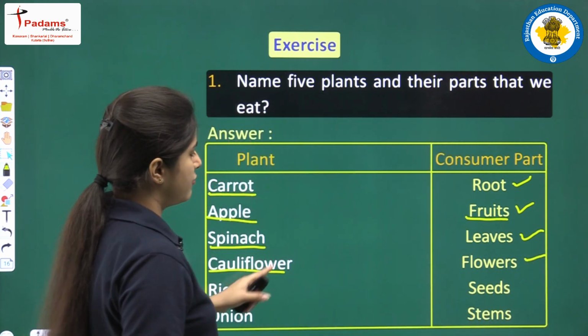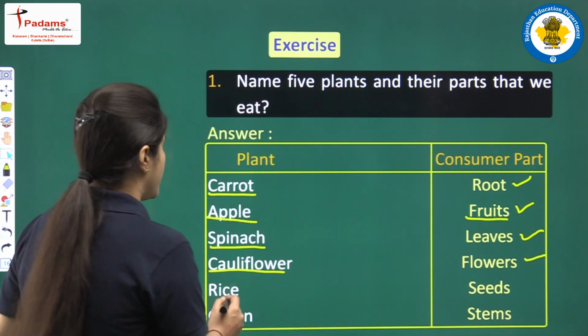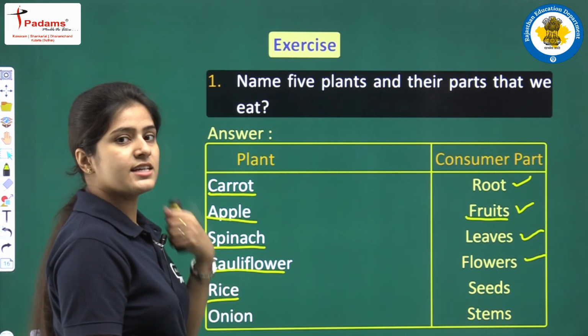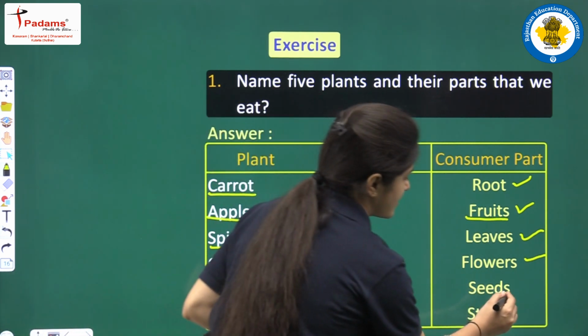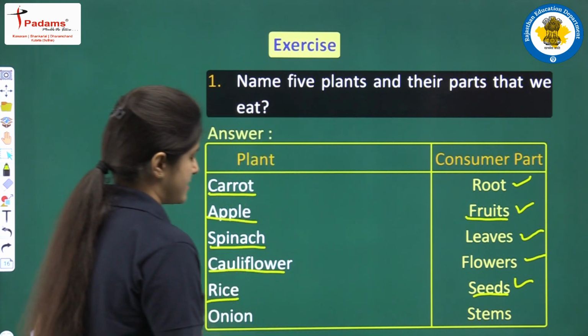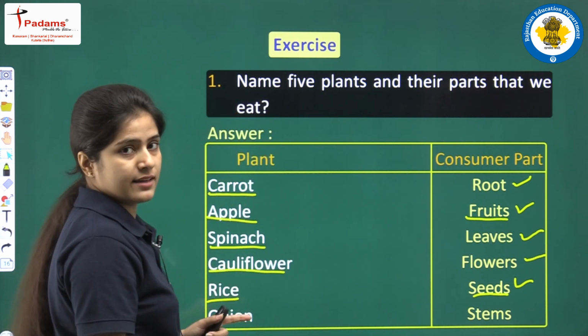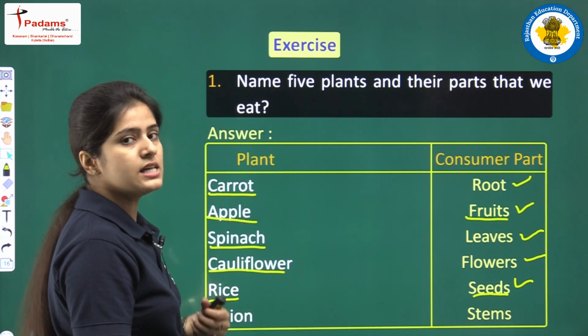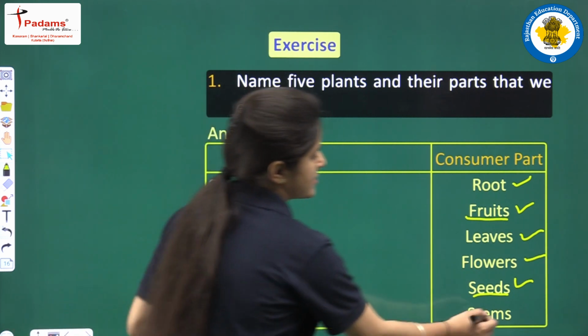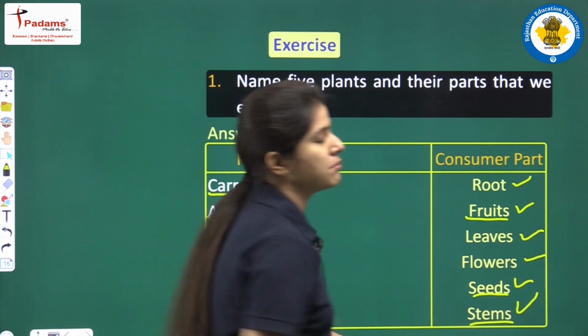Cauliflower are the flowers of the plant. Rice are the seeds of the plant. And when I talk about onion, what is onion? Onion is the stem of the plant. So this is question number 1.